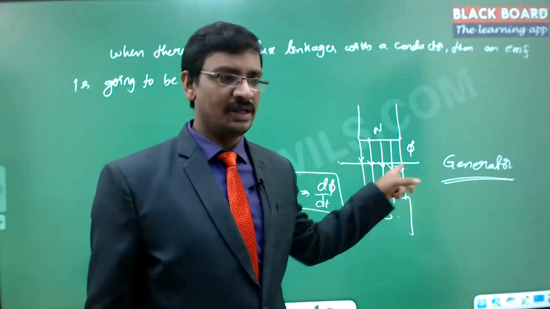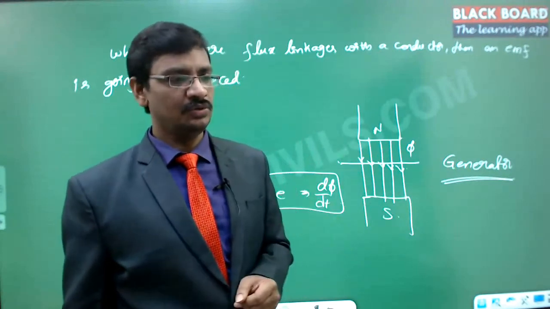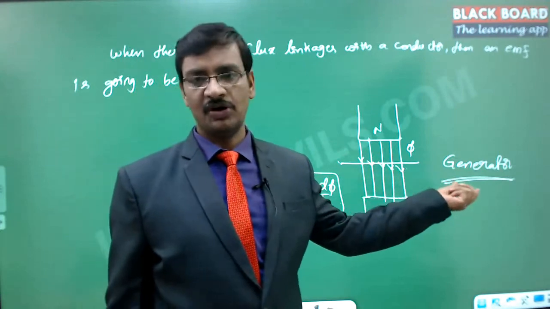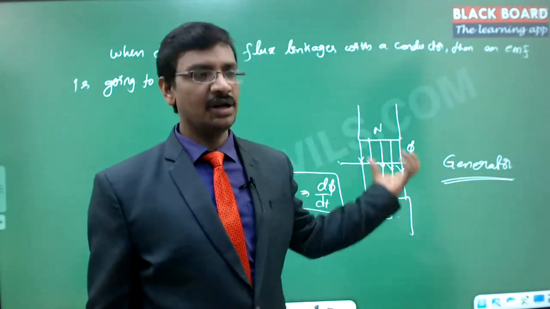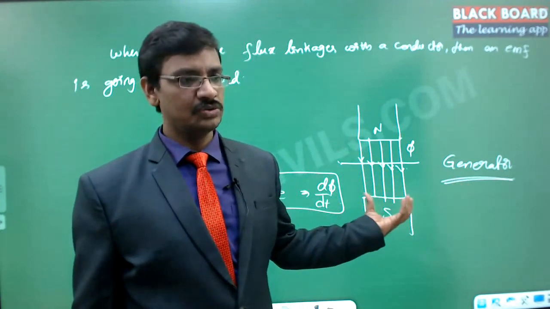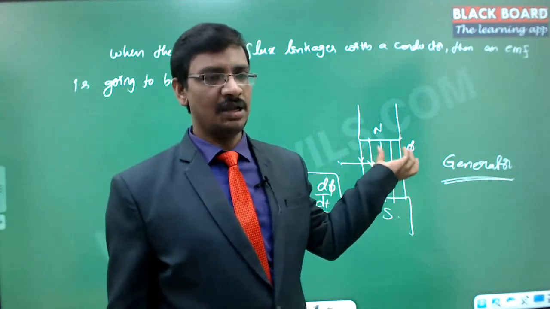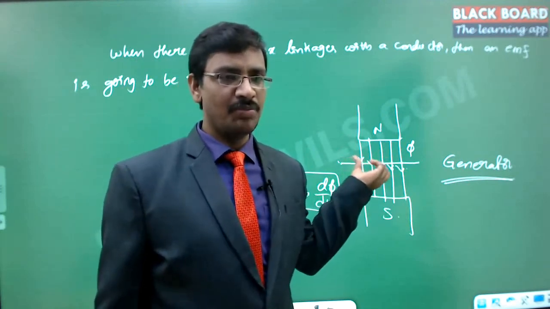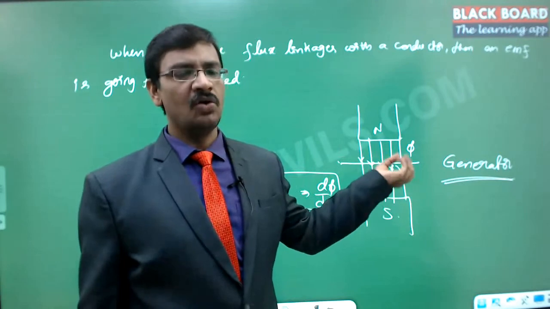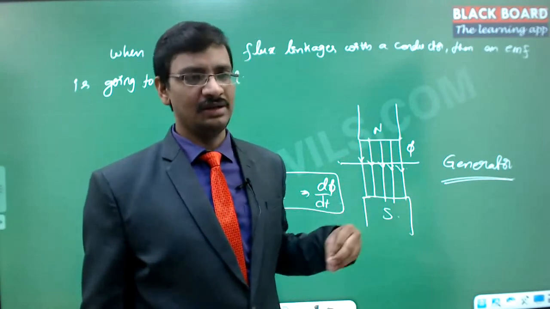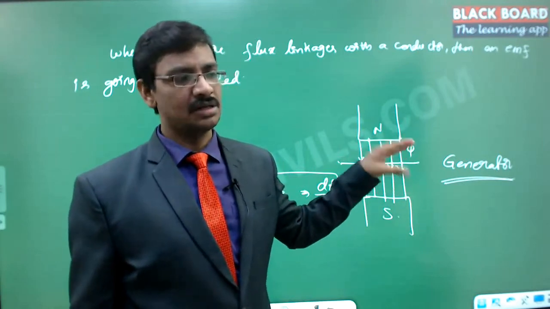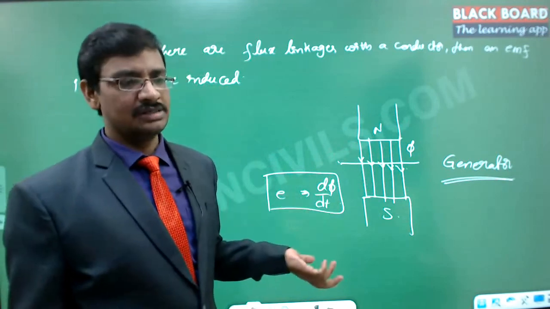So for the EMF, the electric flux linkages we have to calculate and then find out how much EMF is going to be generated, depending upon the arrangement we use, what flux density I am going to use, and what number of conductors I am going to use to generate it. All those things we are going to calculate, but the principle remains exactly the same, and the motor is also exactly the same.